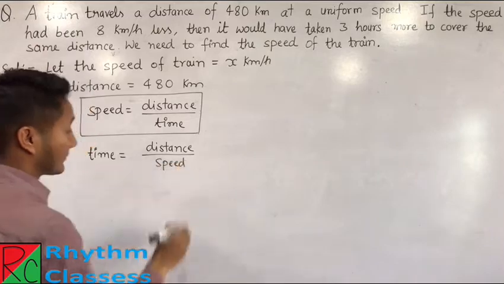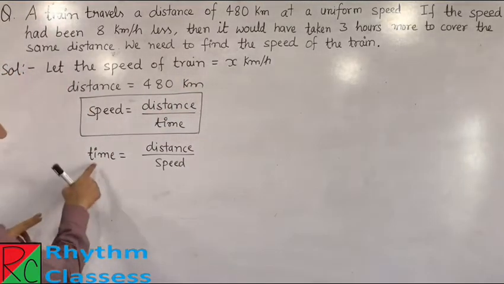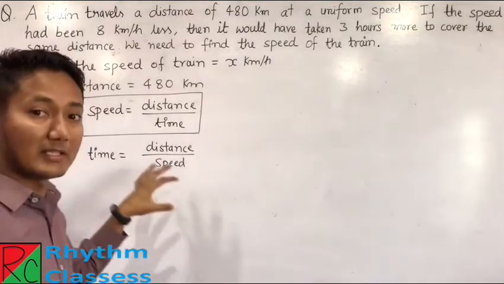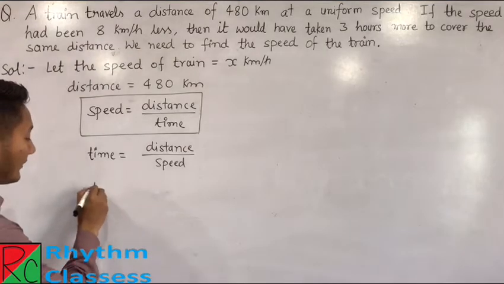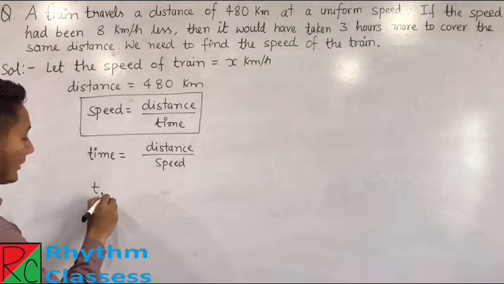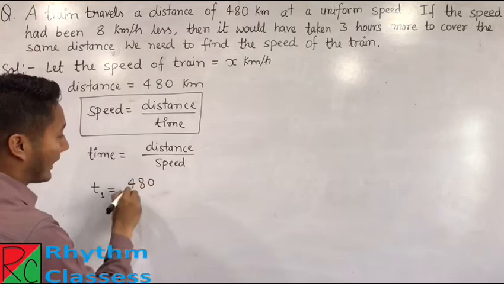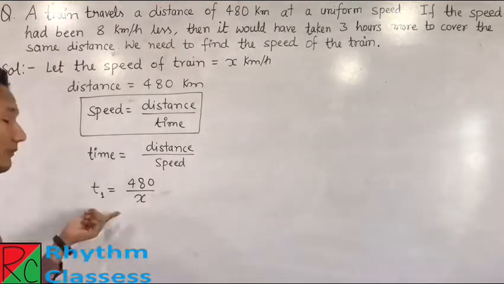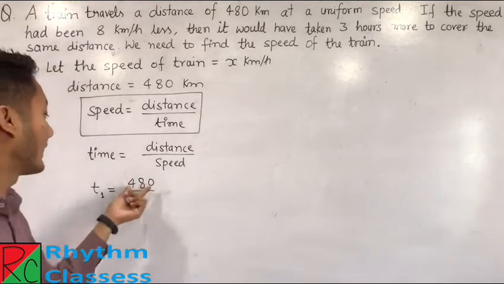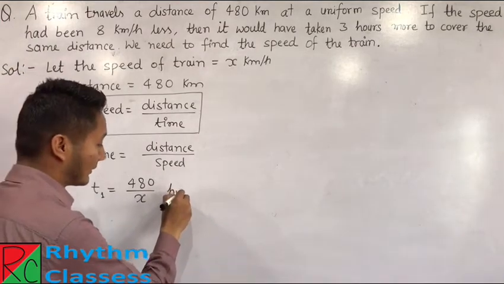If we assume the time the train takes first is T1, then T1 is equal to distance 480 kilometer and speed x kilometer per hour. That means T1 is 480 upon x hours.